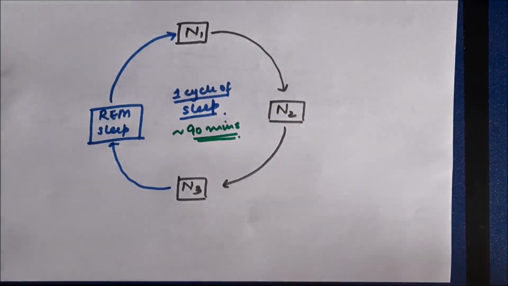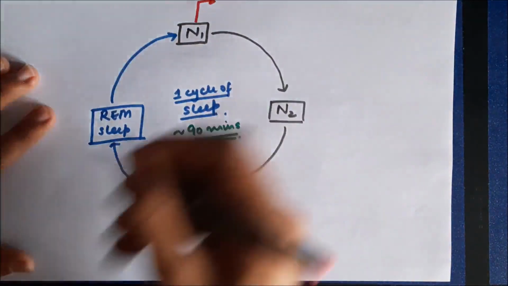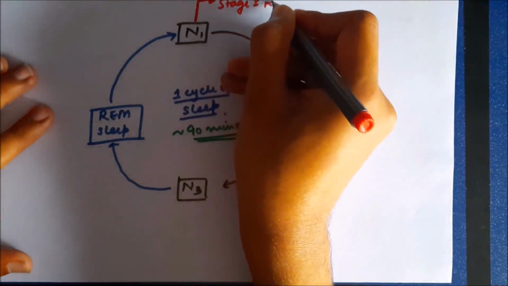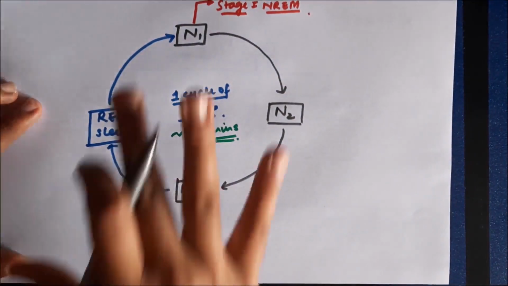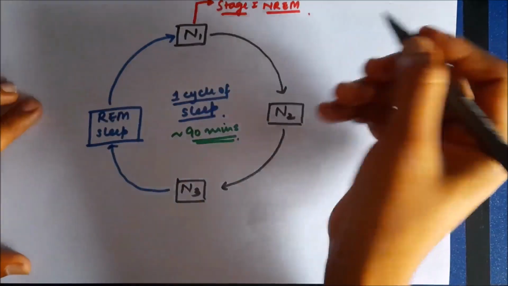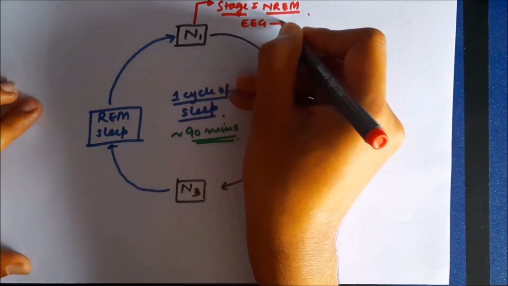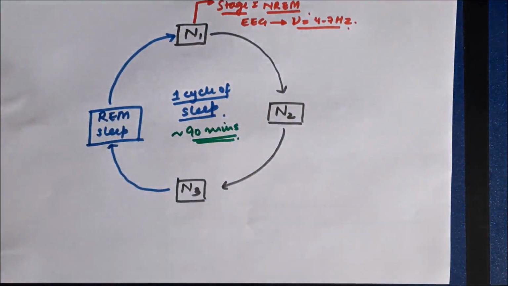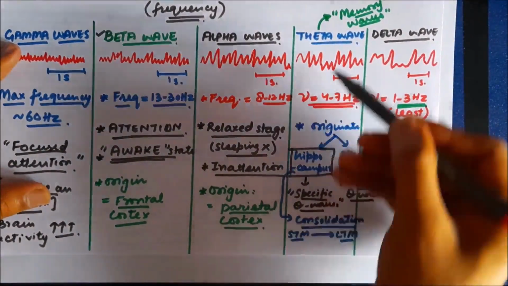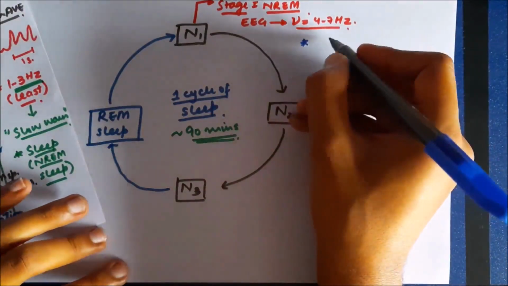Now let us discuss these different stages, starting from the N1 stage. N1 is stage 1 of NREM sleep. If we record the electrical activity of the brain during this stage, the frequency of the waves we see in EEG is between 4 to 7 Hertz. If we take a look at the EEG chart, 4 to 7 Hertz coincides with theta waves. So these are going to be theta waves.